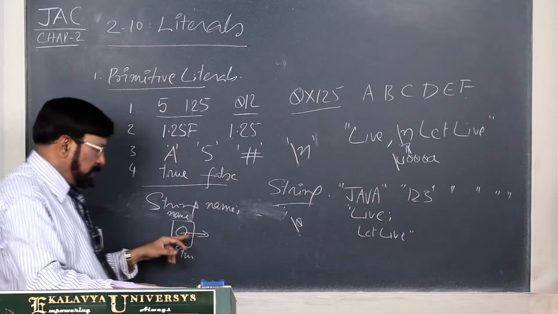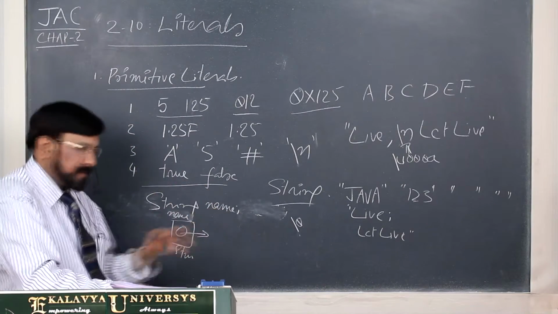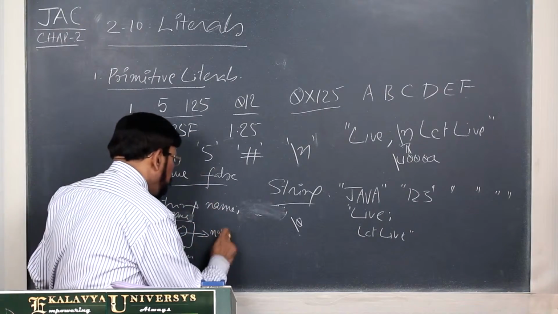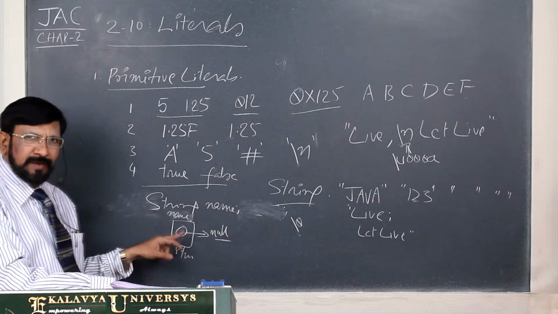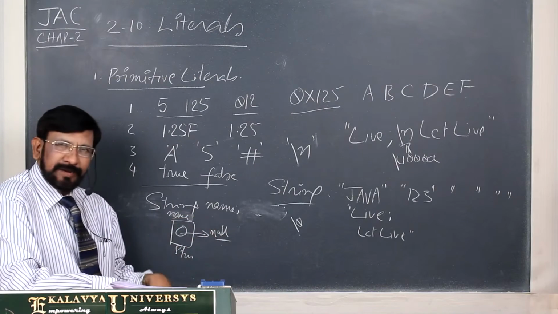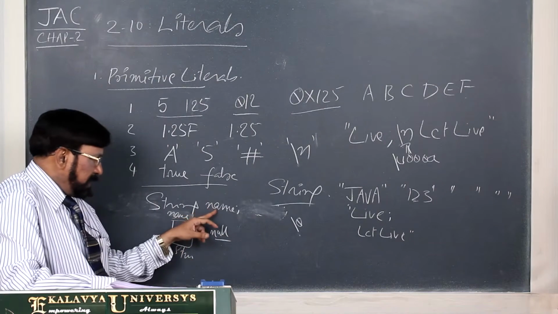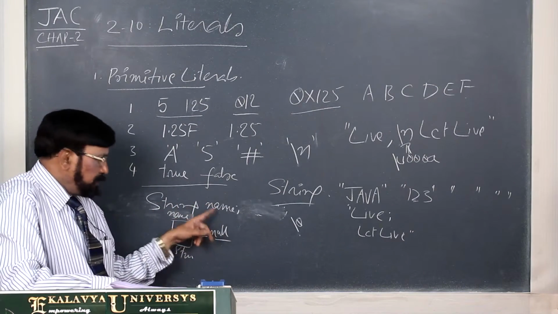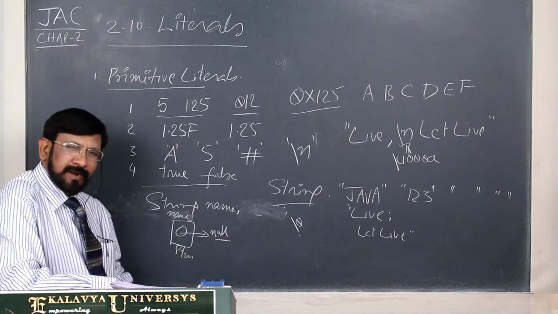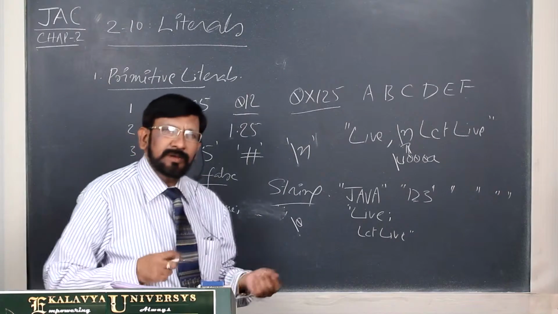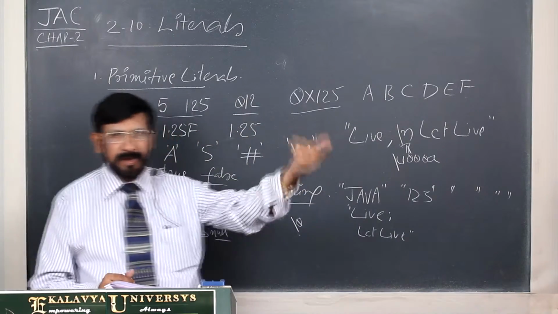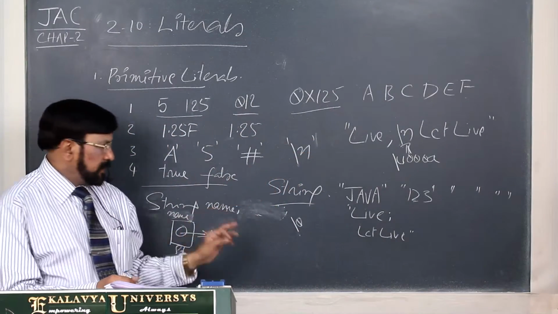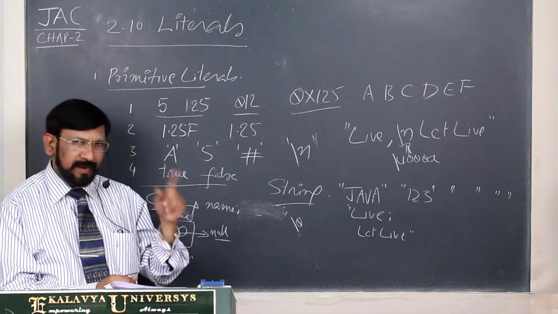So what is it pointing to? It is pointing to the null literal. If you print this value, no error will come. Null is printed. So an object reference refers to null until it is initialized with an object.